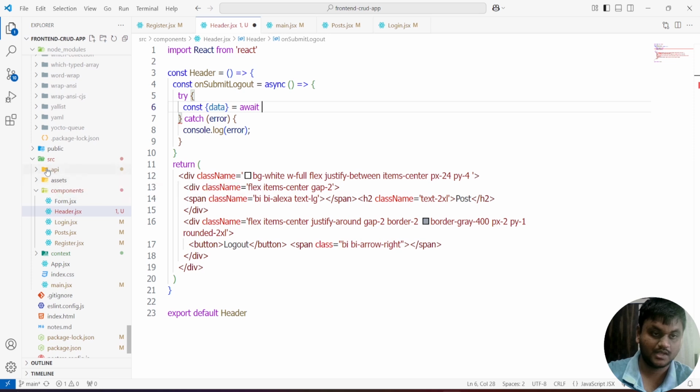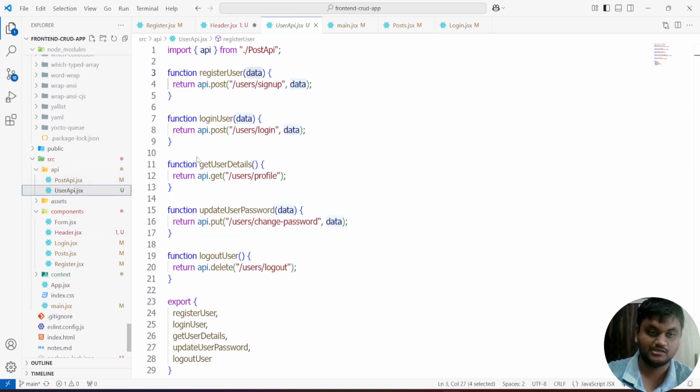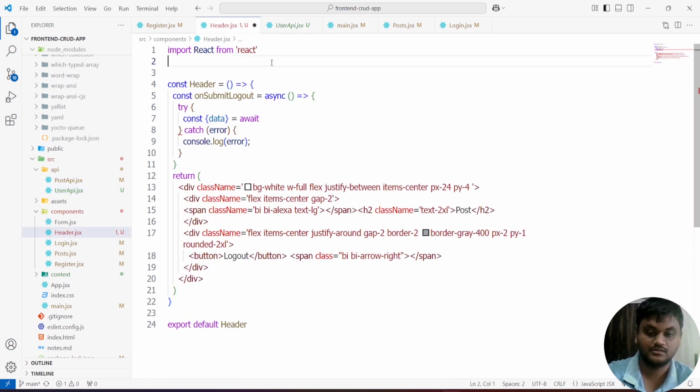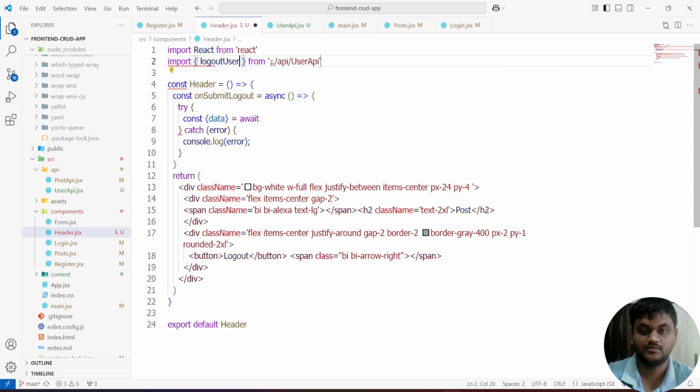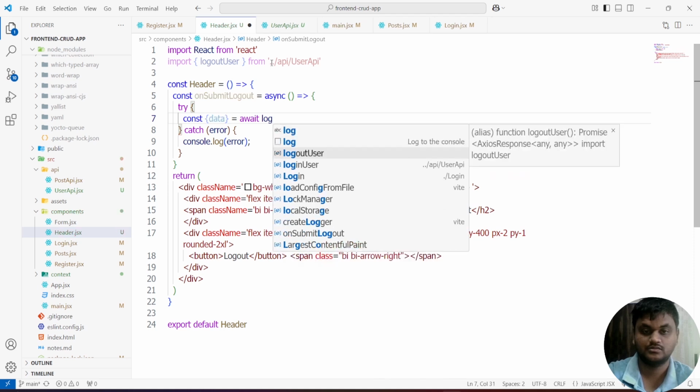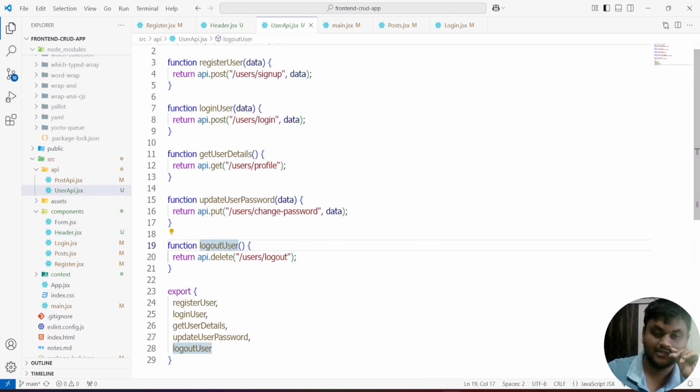Here in the API, in users, you have to call the function logoutUser. First import logoutUser from the API/userAPI. Then you have to call logoutUser. Here there is no need to pass any argument.